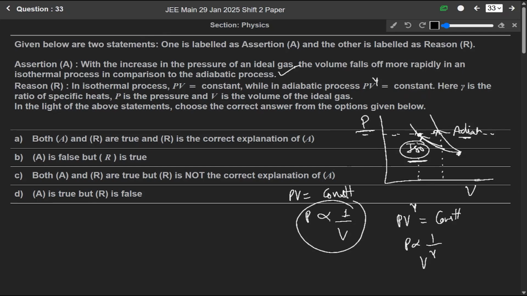It means that the volume falls more rapidly in the isothermal process as compared to the adiabatic process. Means the assertion A and the reason for this are both true, and the reason is the correct explanation of A. So for this, option A is the correct answer.